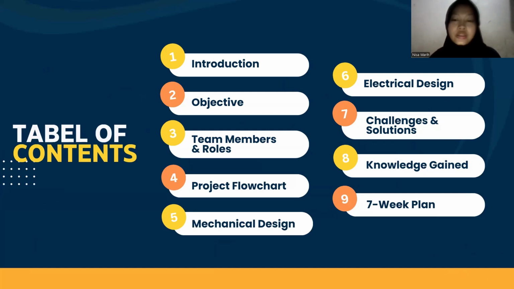So our presentation will have some main topics. The first one is the introduction, and the second one is the objective of the project. Next, we will explain the team members and their roles. After that, we will present the mechanical design and electrical design of the Cartesian machine. Then we will explain the challenges we faced during the project and the solutions we applied. And finally, we will share the knowledge and experience we gained as well as our 7-week plans.